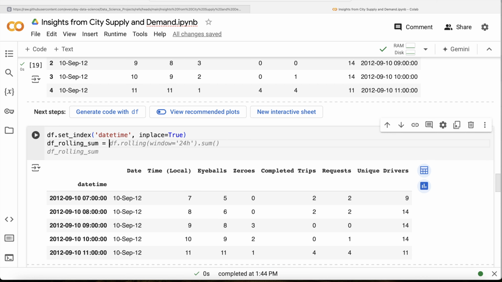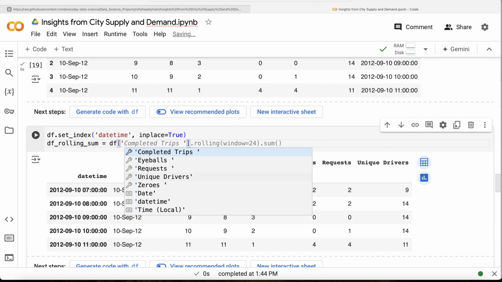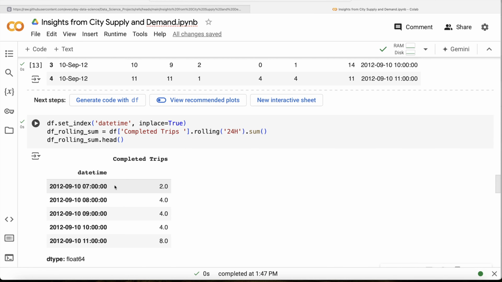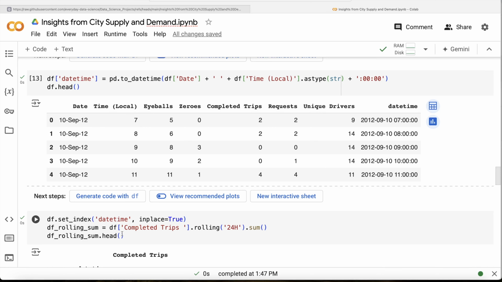Okay, once we have this, then let's try to create a data frame called rolling sum. And what we are going to do is calculate which 24-hour period has the maximum completed trips. So df, take the completed trips column, and in the 24 hours, right? So rolling 24 hours, perform a sum and let us return the head of the particular data frame that we are going to create. So what does this actually do? If you look at it, right? So 7 a.m. 2, 8 a.m. 4, 4, 4, 8.